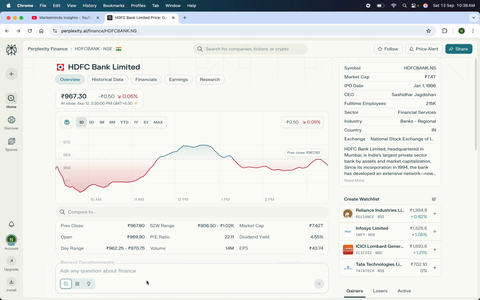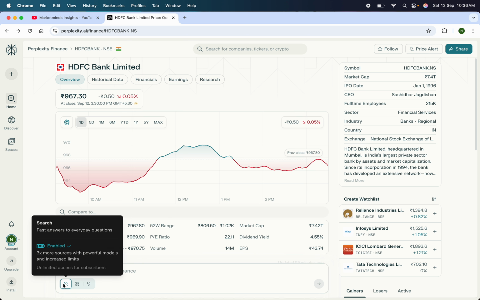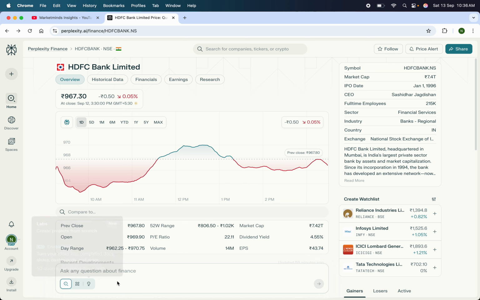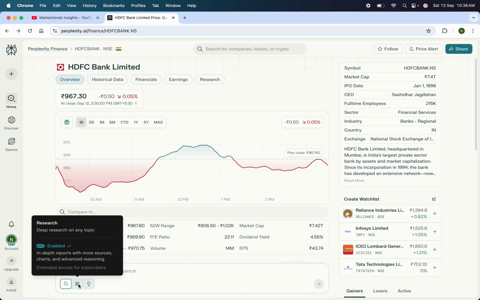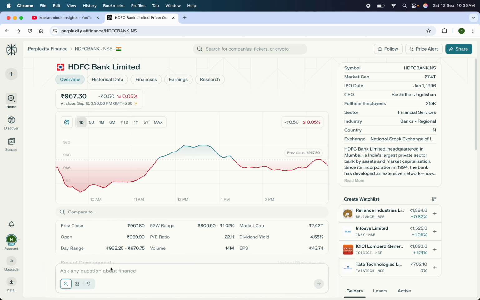This is the standard search which we are doing. If you want deep research, you can enable this. If you want to create some project which is not relevant here, you can enable this insight button. After that, if you want, you can follow this.